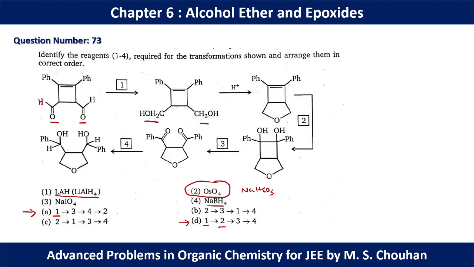Let me check for the other reagents. In the third place, we oxidize this 1,2-diol by NaIO4, that is correct. And in the last place, we again reduce this C double bond O by sodium borohydride. So if you follow the trend, for question number 73, option D should be the correct option.